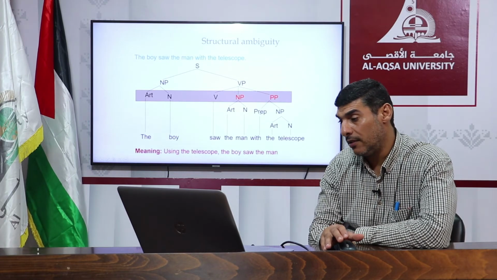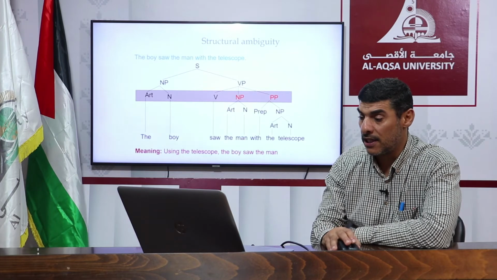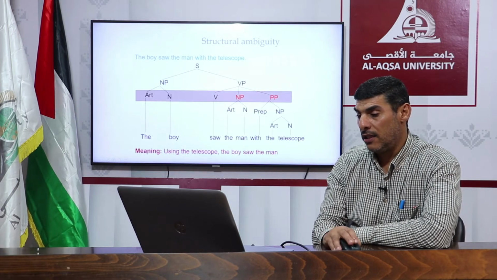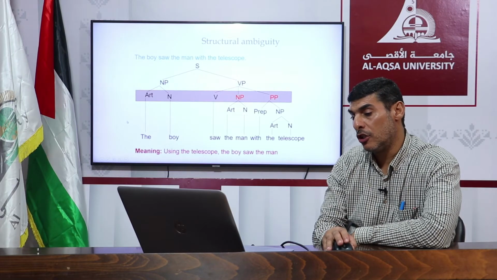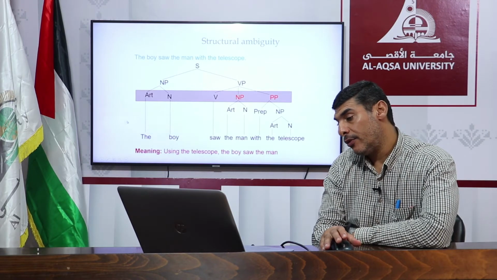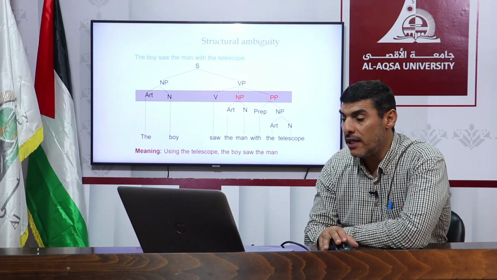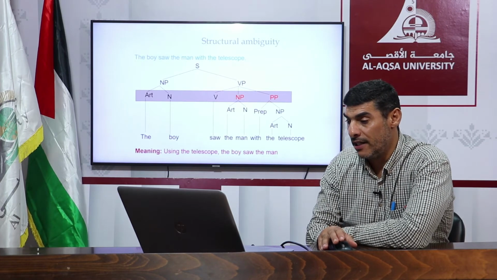We shouldn't forget the syntactic rules or syntactic analysis. And this is very clear. Using the telescope, the boy saw the man, or with a telescope, the boy saw a man, and so on.